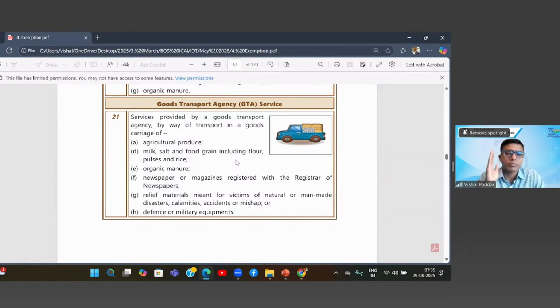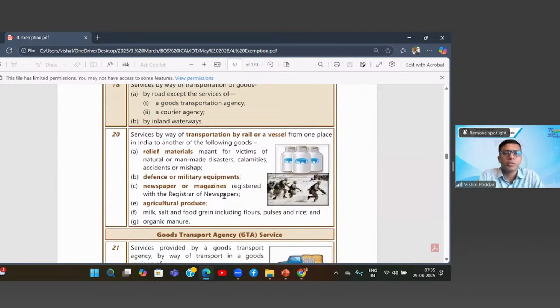Why? Because in this list there are many items which are exempt, but that is not the point. As I said, there is this thin line of difference, that supply of goods and this GTA, which is a supply of service, are two separate transactions. We cannot overlap both the things. Now, transport of these specific items by GTA is exempt. And if you see, similar items when transported by railways or by ships are also exempt.